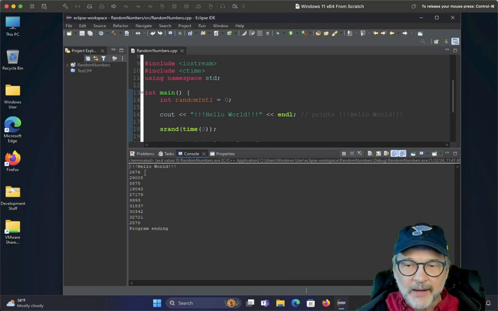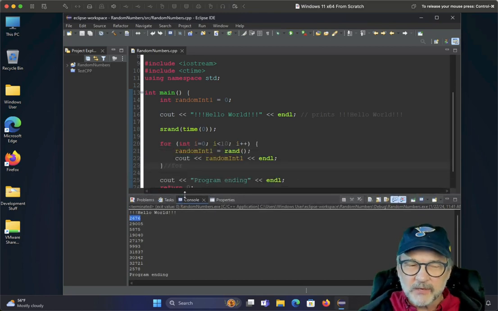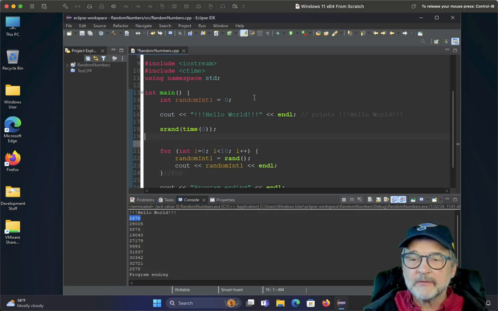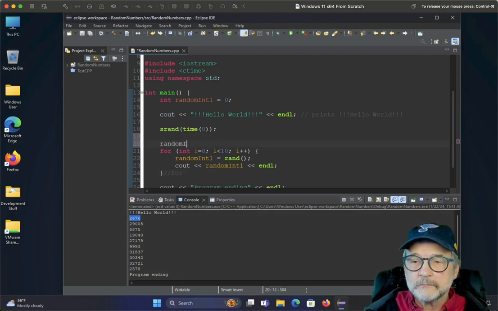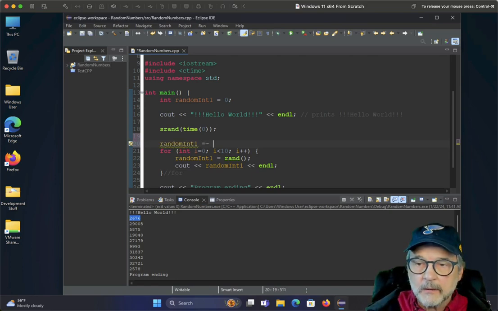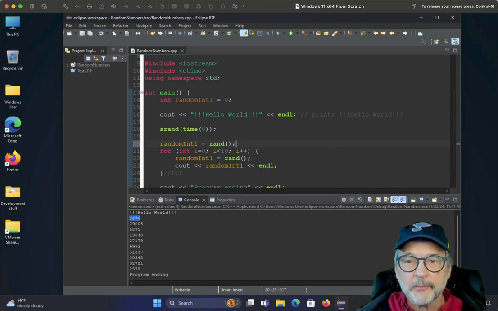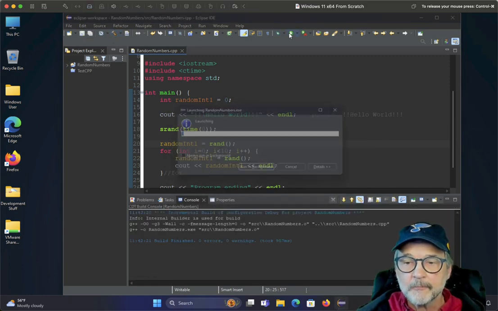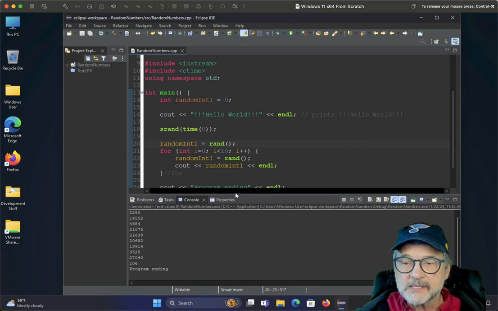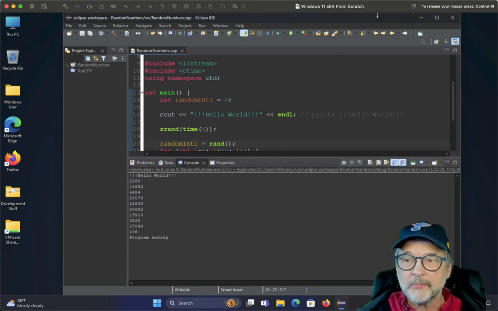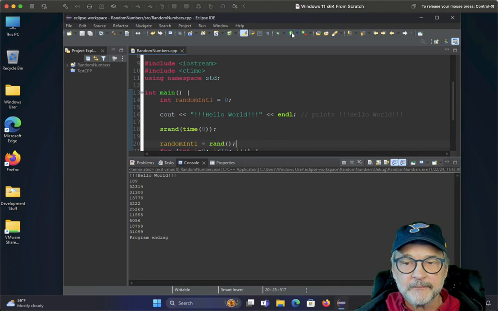I mean, the first number is random, but it is definitely calculated based on the time. So there's something funky about that. So you might want to do something like this. Grab that first one that's generated from the program running. And let's take a look. Now the first number might be a lot different. Let's see. Yep, so you can see that the first number is now changing quite a bit.